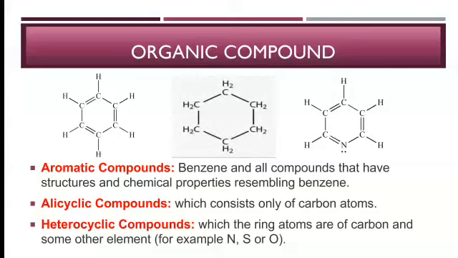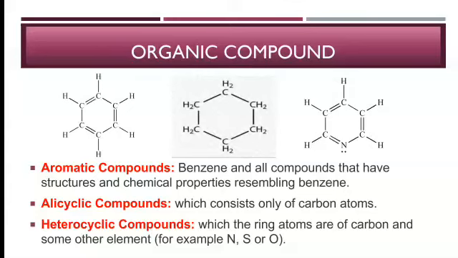Then the fourth one, alicyclic compounds. The alicyclic compound consists only of carbon atoms in a ring. The example is cyclohexane. Look at the structure: it is like benzene, just remove the double bonds from the structure and you get cyclohexane.